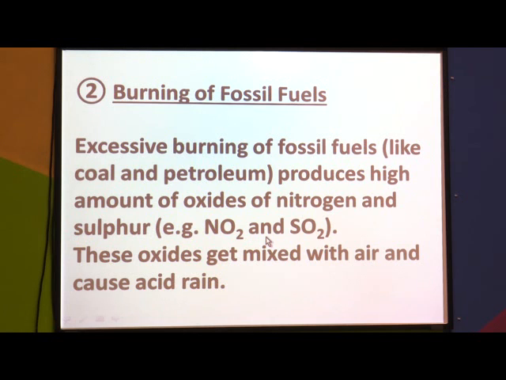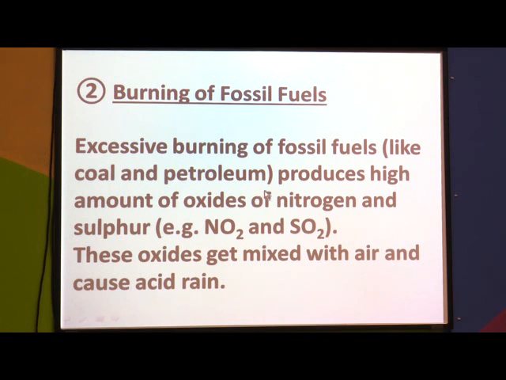So, oxides of nitrogen and oxides of sulfur are produced because of excessive burning of fossil fuels like coal and petroleum. Petroleum means in that we can include all the constituents of petroleum like diesel, kerosene, then LPG, paraffin wax, lubricating oil and so on.